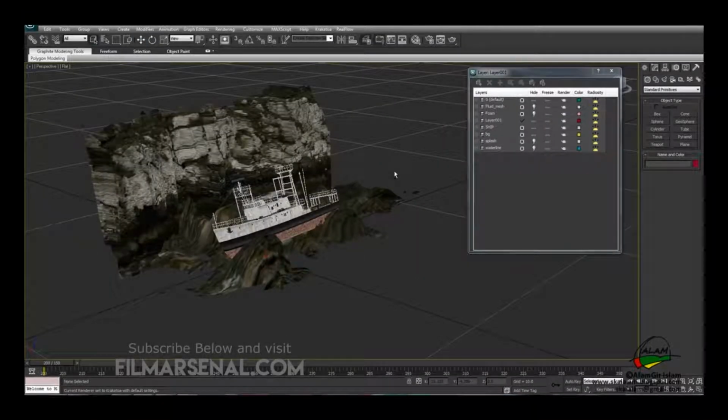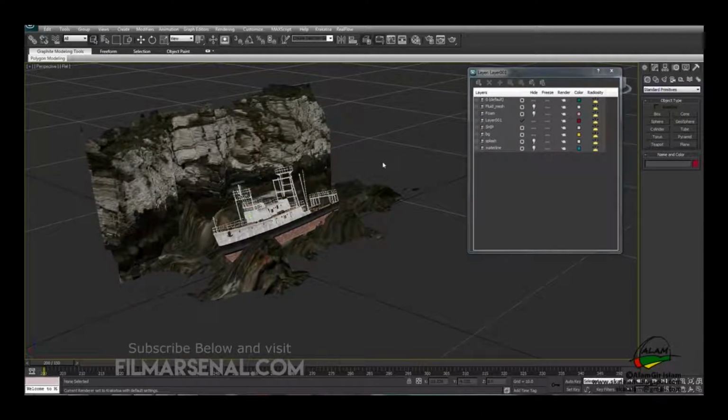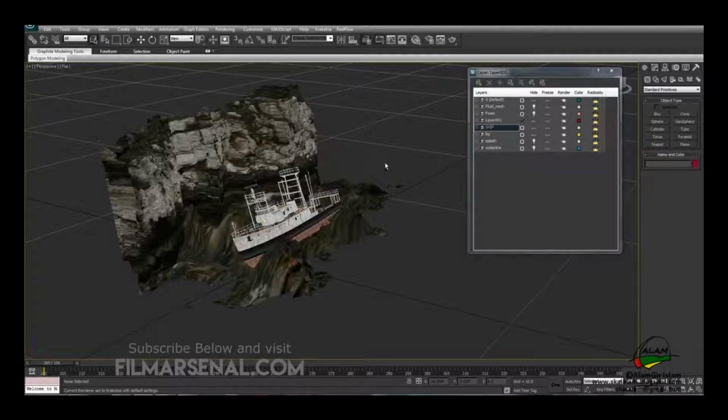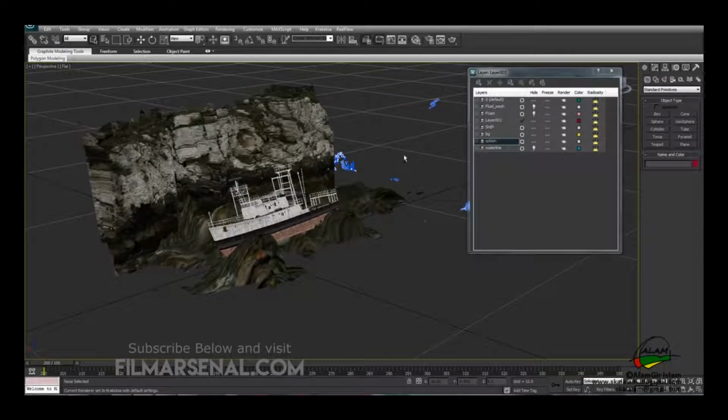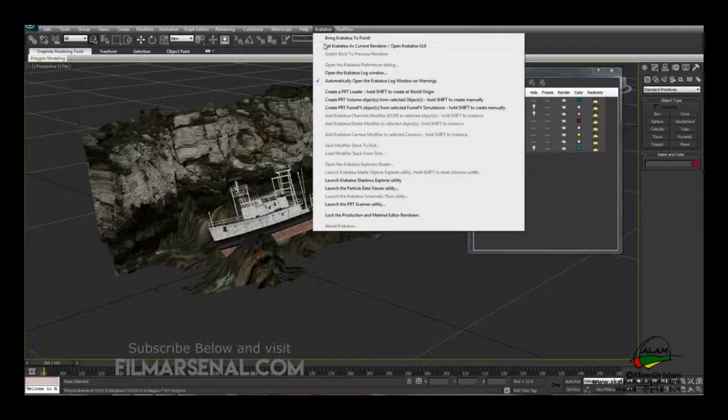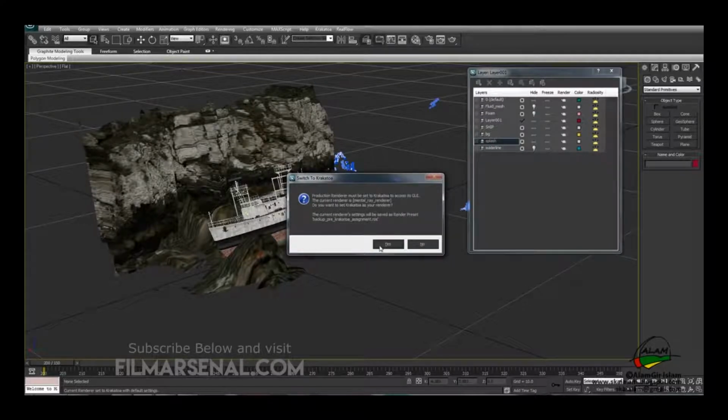So after you finish rendering the geometry, we'll start rendering the particles in Krakatoa. So as you can see, I have hidden the fluid mesh, and I have switched on the splash particle. So now to start the rendering in Krakatoa, we'll go to Krakatoa and use this set Krakatoa as a current renderer, and then we'll hit yes.